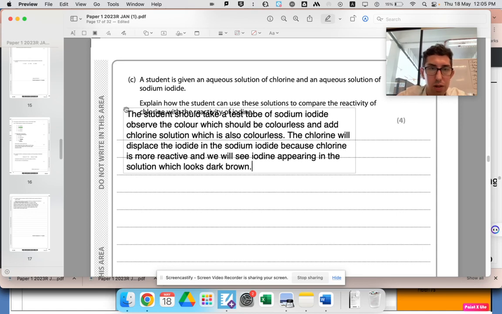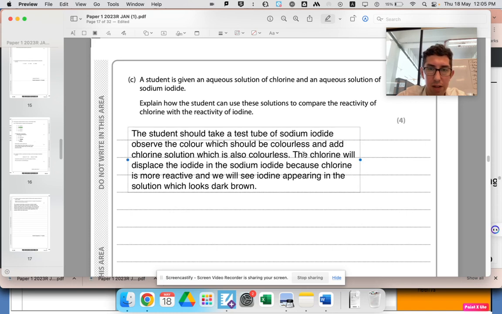Explain how the student can use these solutions. I don't know what else I would write. Let's think of where we put the marks.